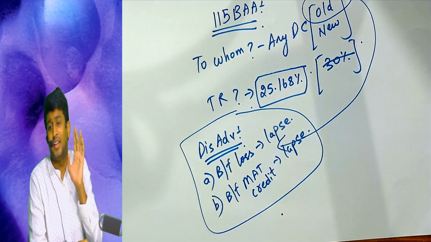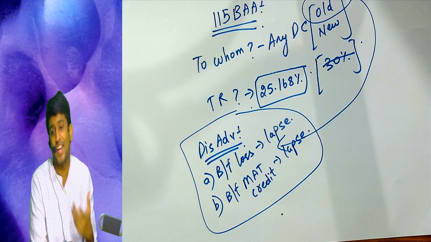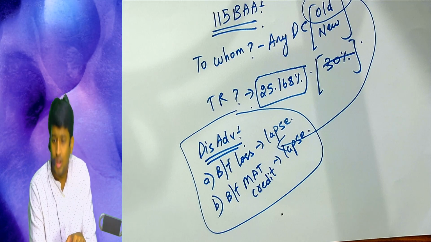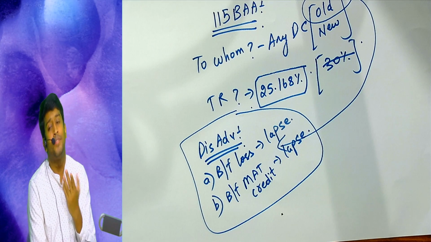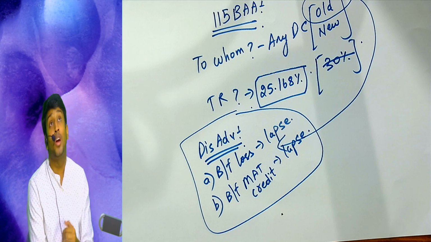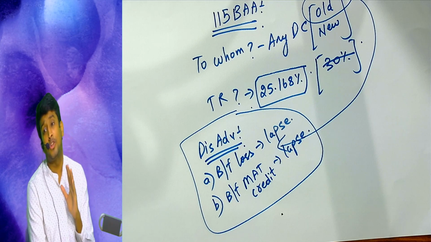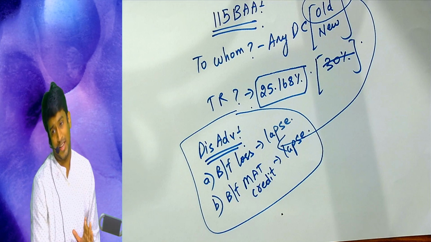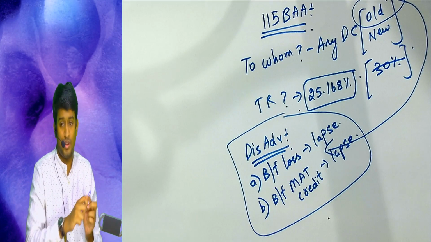25.168. Then the special rate incomes will have the same tax rate what we already covered, that is casual income 30%, long term capital gain 20%, short term under 111A 15%, and long term under 112A 10%, that it should be in excess of 10 lakhs. Am I clear? Now one more point.